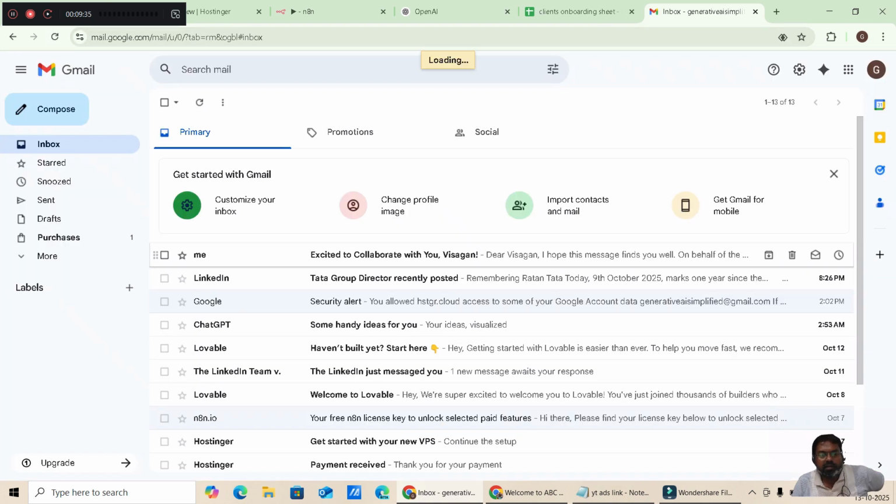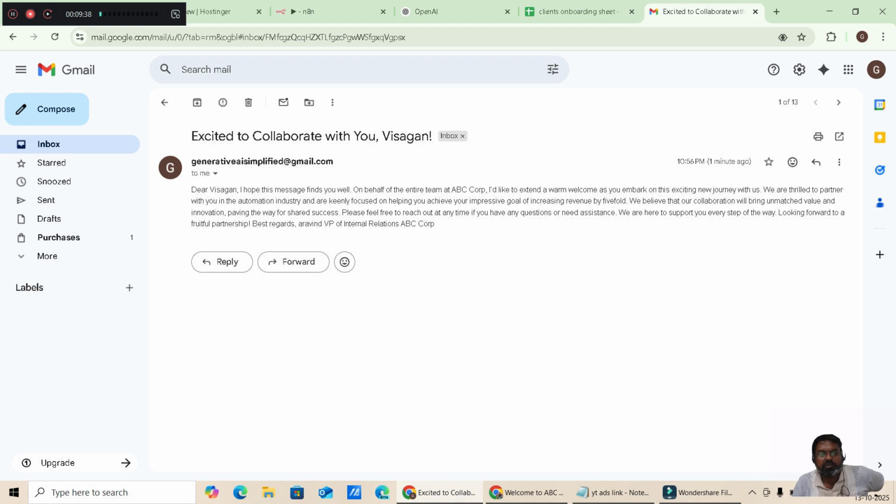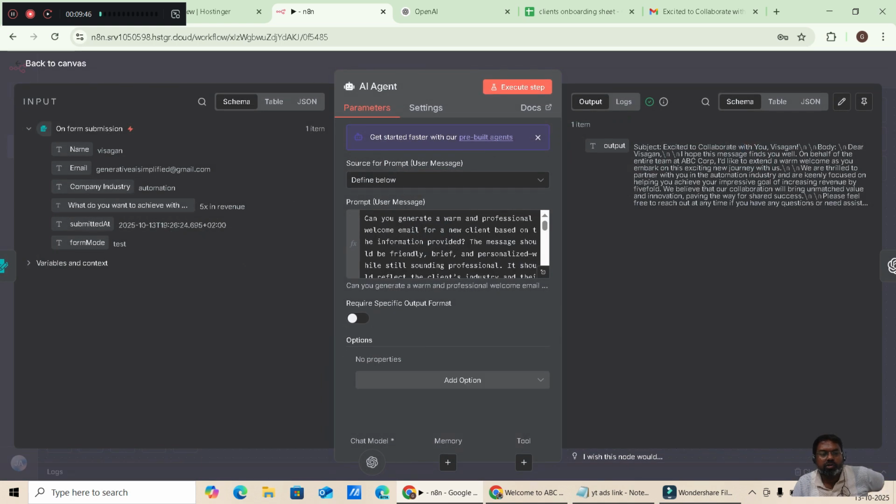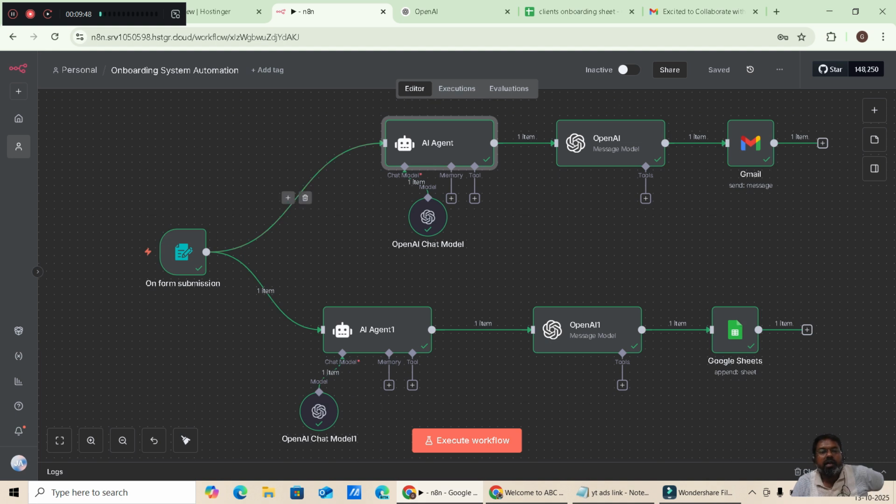I'll show you. See this? Dear Visagan, I am excited to collaborate with you. Why is it showing collaborate? In the AI agent we have given that as a prompt. So that's it. It's an onboarding system automation with simple things. Just add an API in the OpenAI chat model, OpenAI chat models, and OpenAI AI agents, and Gmail also, create the Google credentials and place them over here. Very easy but very powerful thing.